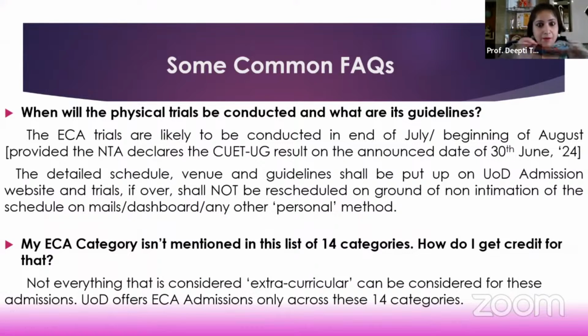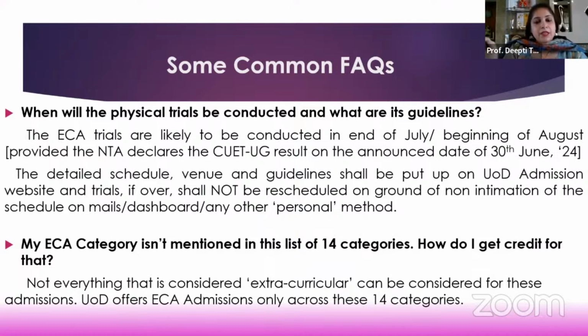I am repeating, you will not be personally intimated about the conduct of these trials. Please keep checking the DU website for the schedule, the venue, and the details about how, when and where these trials will be conducted. Again, there are queries whether a person will be allowed, whether an accompanying instrument will be allowed.